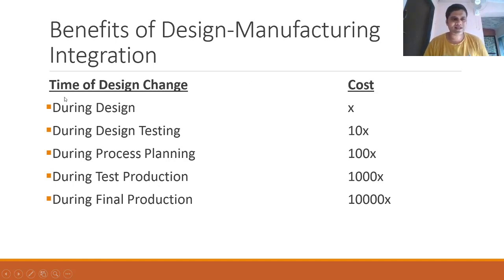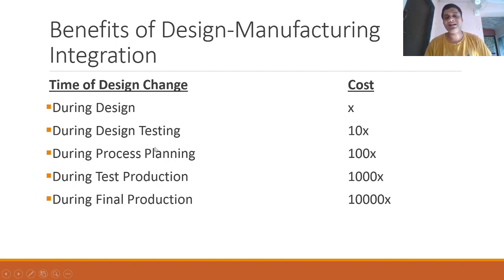So let's say I'm designing a product, and during design my requirements get slightly modified. During the design I can do anything, because at this point of time I have not decided anything, so I can incorporate as many changes as I want to. So during design the cost is X. The cost associated with a change in design is the same. X is the cost of design.